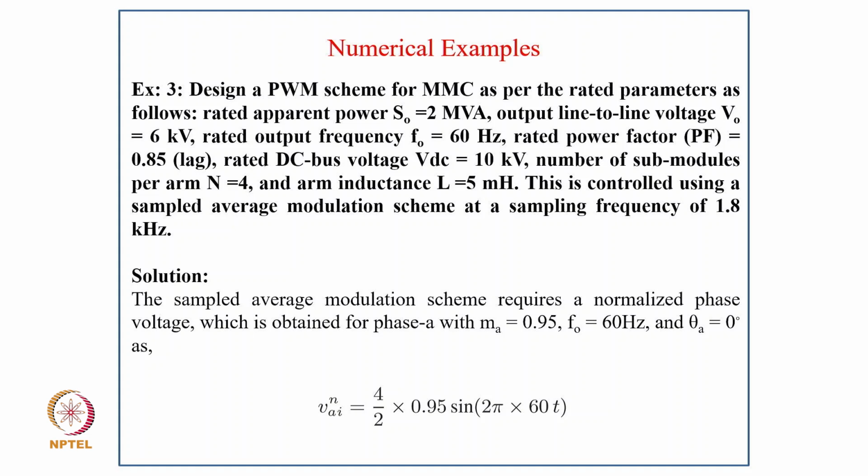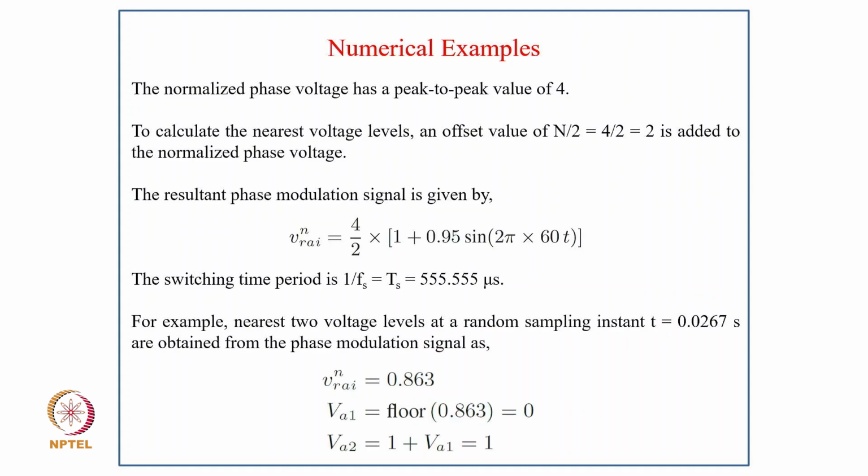So solution: the sample average modulation requires a normalized phase voltage, which is obtained for phase A with m equal to 0.95, f0 equal to 60 Hz and theta equal to 0 degrees. VAin equal to 4 by 2 into 0.95 sine 2 pi into 60t. The normalized phase voltage has a peak-to-peak value of 4. To calculate the nearest voltage level, an offset of 4 by 2, that is 2, is added to the normalized phase voltage. So the resultant phase modulation signal is given as VA ref equal to 4 by 2 into (1 plus 0.95 sine 2 pi into 60t).